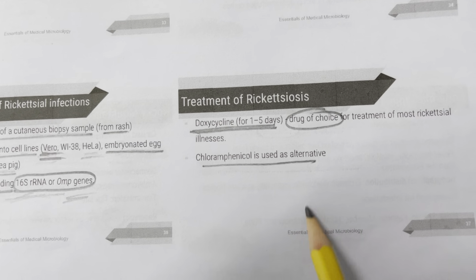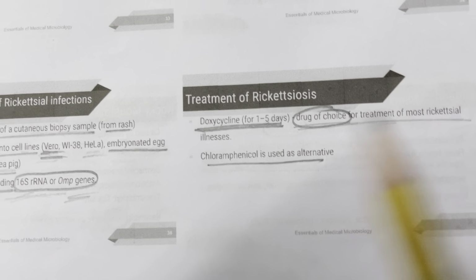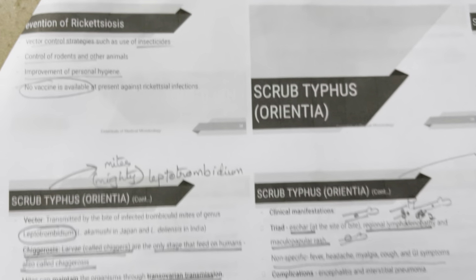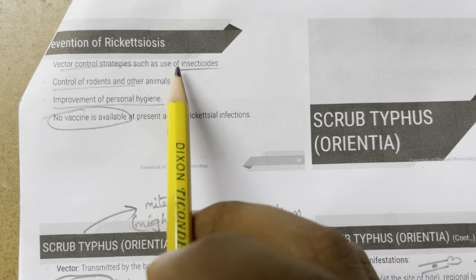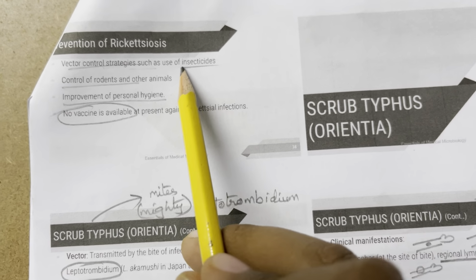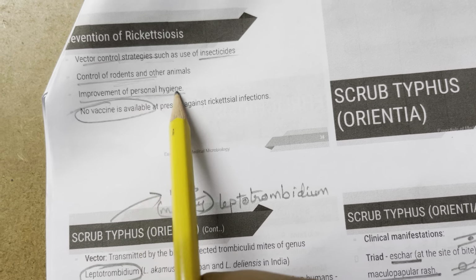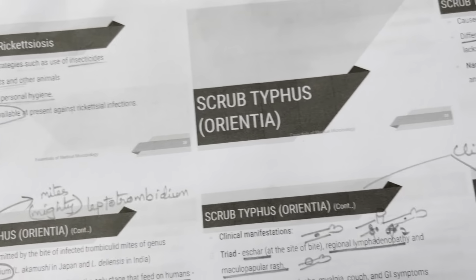Treatment: you use doxycycline, right? So doxycycline for 1 to 5 days. It is the drug of choice for treatment of most rickettsial illnesses, and chloramphenicol is used as an alternative. Now, vector control. What are the preventive measures? You can control the vectors by using insecticides, you can control the rodents or the reservoirs, you can improve personal hygiene, and no vaccine is available currently.